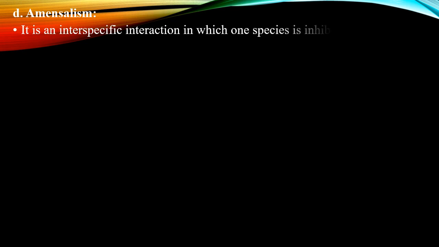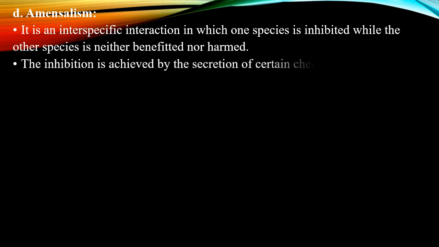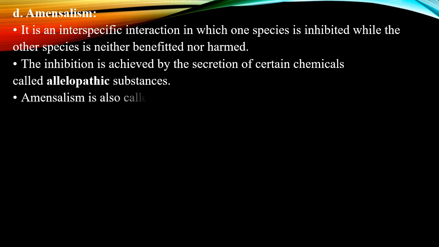The last classification in the negative interaction is amensalism. Amensalism is an interspecific interaction in which one species is inhibited while the other species is neither benefited nor harmed. The inhibition is achieved by the secretion of certain chemicals called allelopathic substances. Amensalism is also called antibiosis.